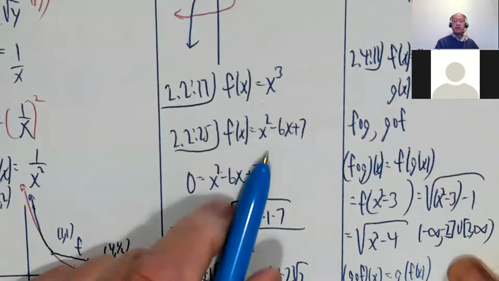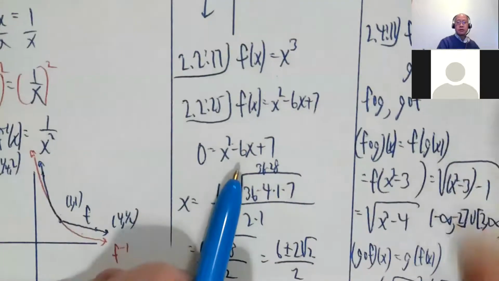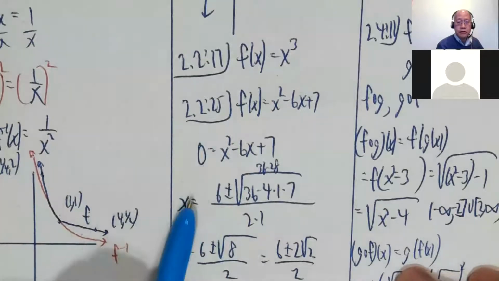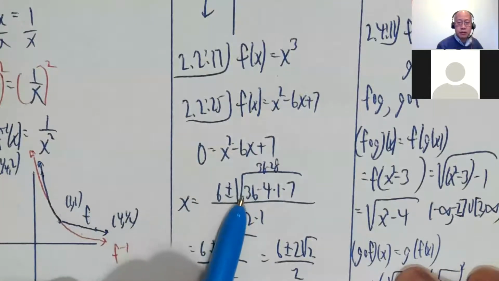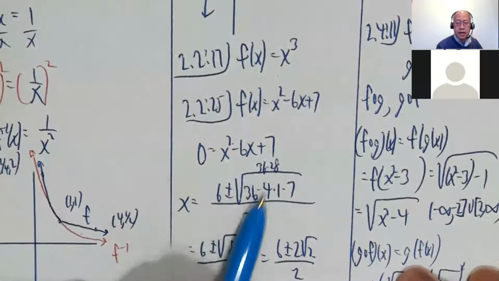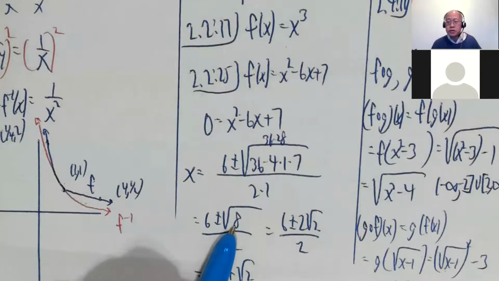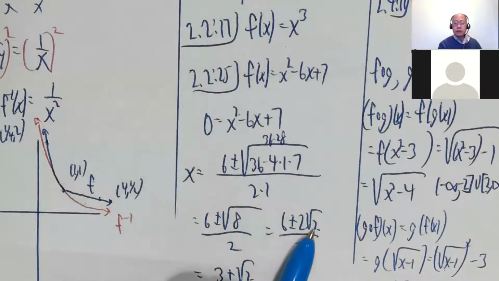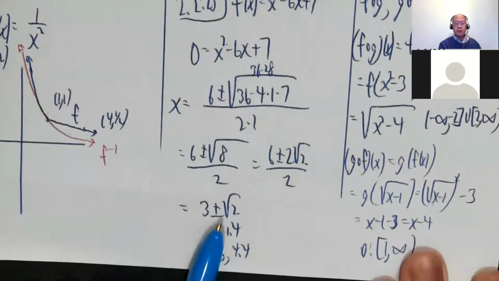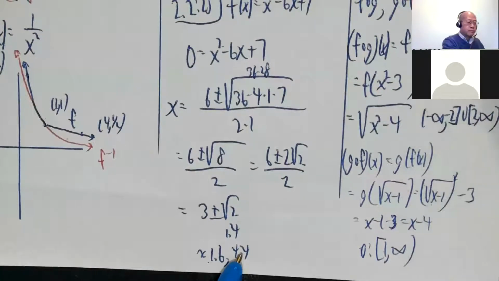2.225, x squared minus 6x plus 7. I know it's a parabola which opens up. Find the zeros, quadratic formula. So x is negative b plus or minus the square root of b squared, 36, minus 4 times a times c, over 2a. 36 minus 28 is 8. So it's 6 plus or minus radical 8 divided by 2. 8 is 4 times 2, and I can write it as 2 radical 2 divided by 2. So 3 plus or minus radical 2. Radical 2 is about 1.4, so it's roughly 1.6 and 4.4.